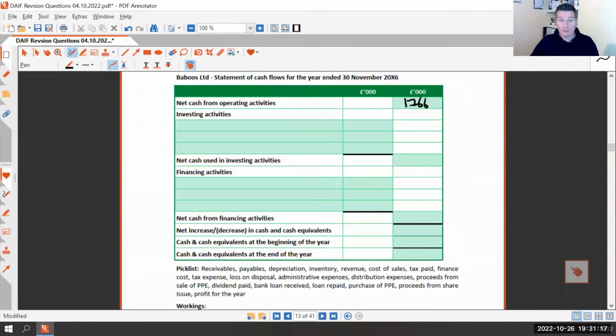So then we can start filling in our statement of cash flows. So you've got purchase PPE, and then you've got disposal of PPE. So the disposal, we sold it. We've got some money. So that must be an inflow of £938,000.